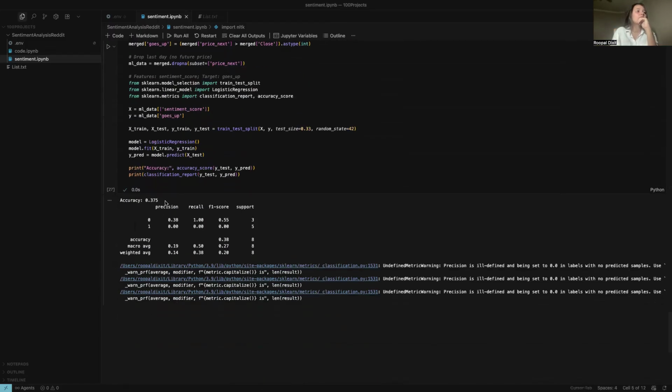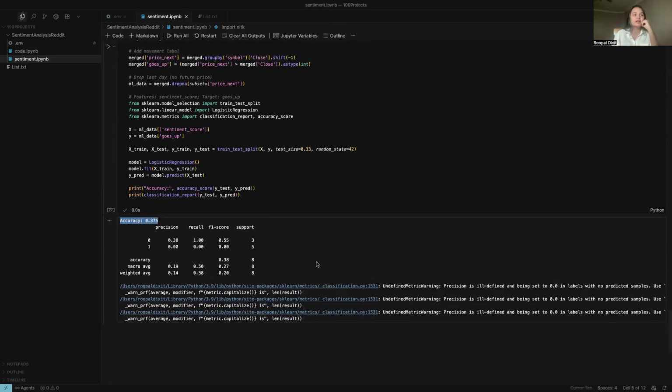So let's talk about the accuracy. Accuracy is 0.375 only, and you have to understand why accuracy is so low. Because the posts that we scraped are just 250 posts, and this was the first project, a very small project that I wanted to show you guys. It was a very basic one, just to see how you are interacting with it. So 0.375 is because the posts are very few.